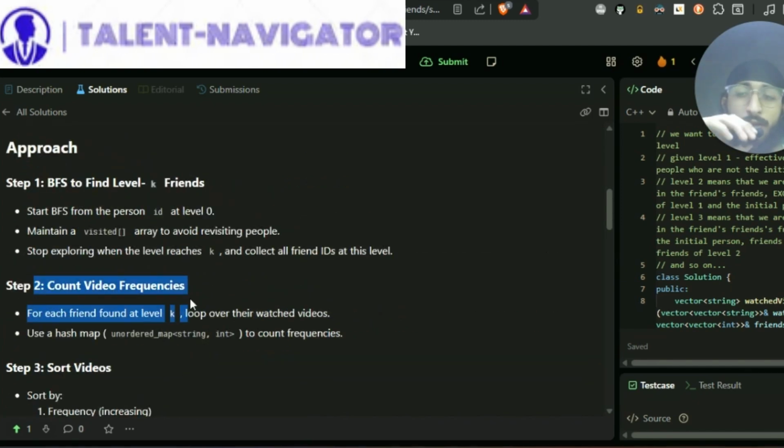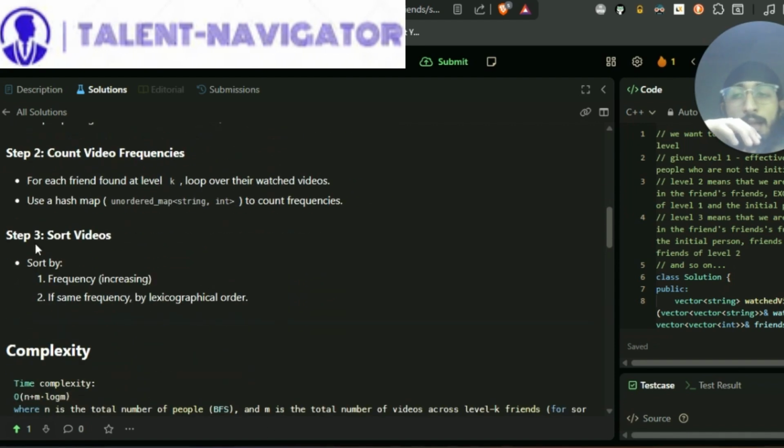Now, step 2 would be counting the video frequencies. For each friend found at level k, we loop over their watched videos and increase their frequencies. We can use a hash map, that is an unordered_map of string to int, because we'll be storing the video name and the corresponding frequency of the video, right? And finally, we sort the videos. Firstly, we sort by frequency, and if the frequency is the same for two elements, then we sort them in lexicographical order, right?